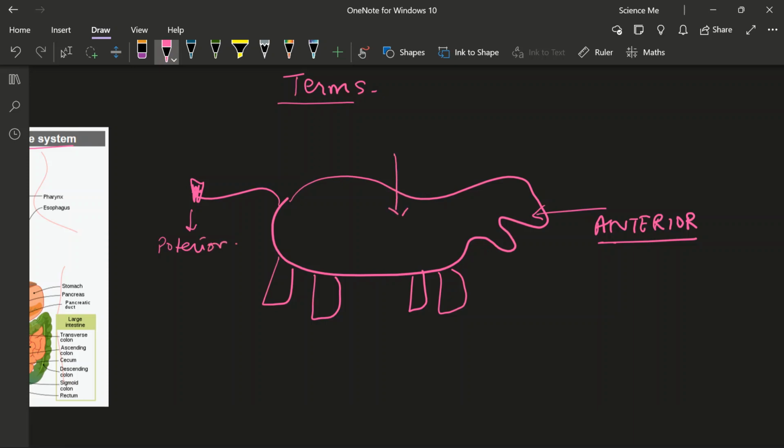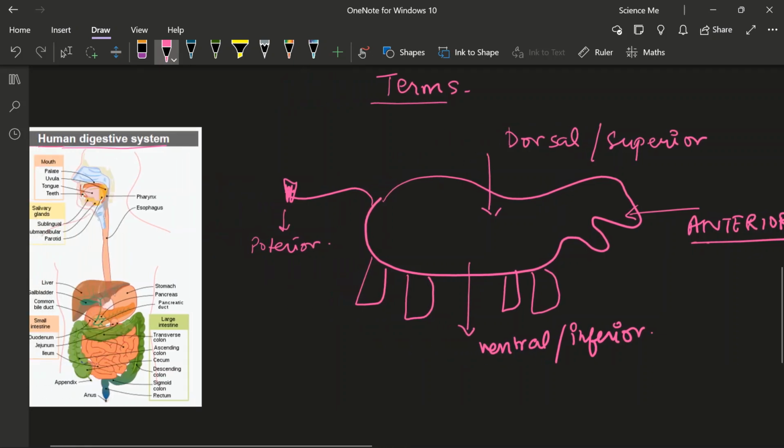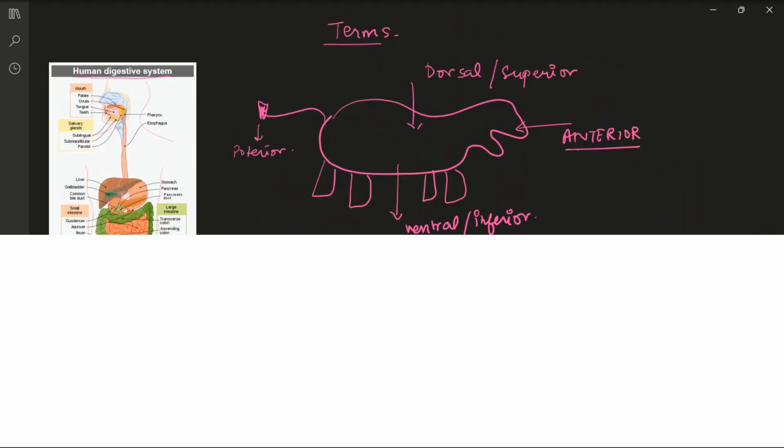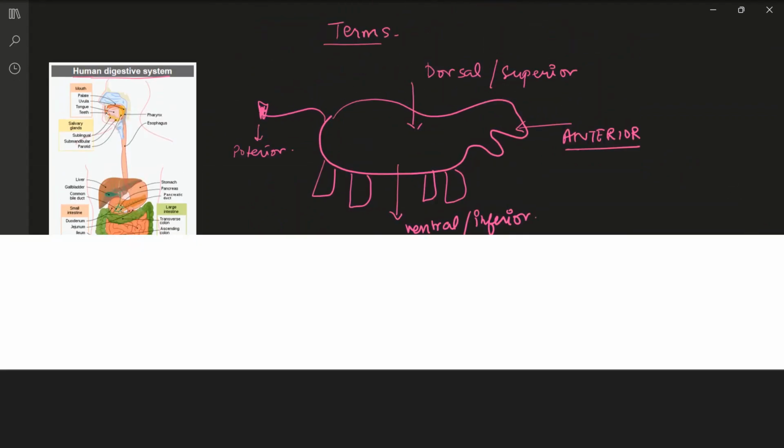The back side is your dorsal. So in humans, the dorsal will be towards your backbone part. And ventral, this is dorsal or the superior surface, you can also say. And this is our ventral or the inferior surface. Ventral surface in humans will be the area towards your stomach. This terminology will be used a lot. So you have to make sure that,